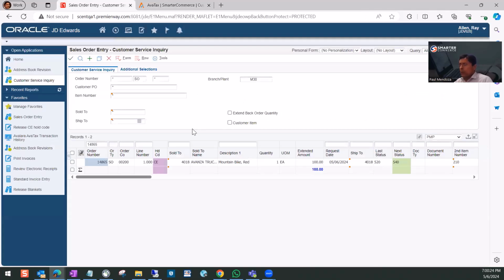What happened on the ERP side? We designed a batch process that can review all the in-progress orders from previous days with the hold code. And because now we have a valid certificate for the shipping destination of Florida, we can release them automatically.